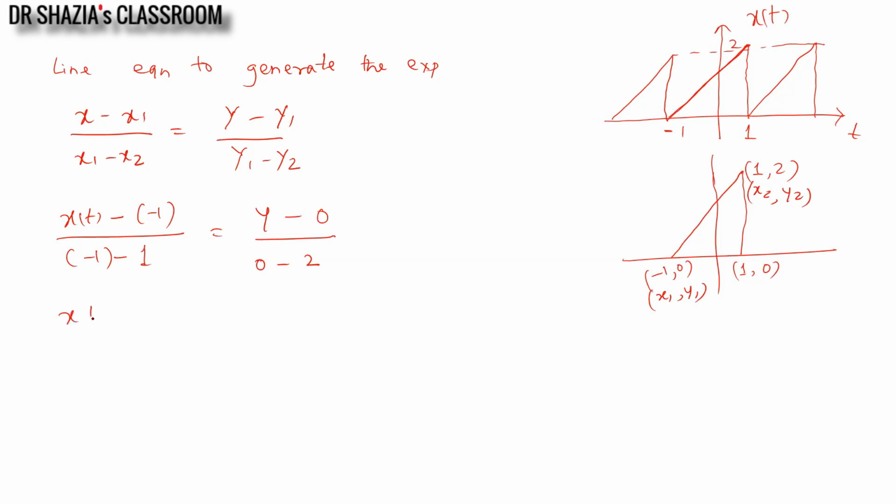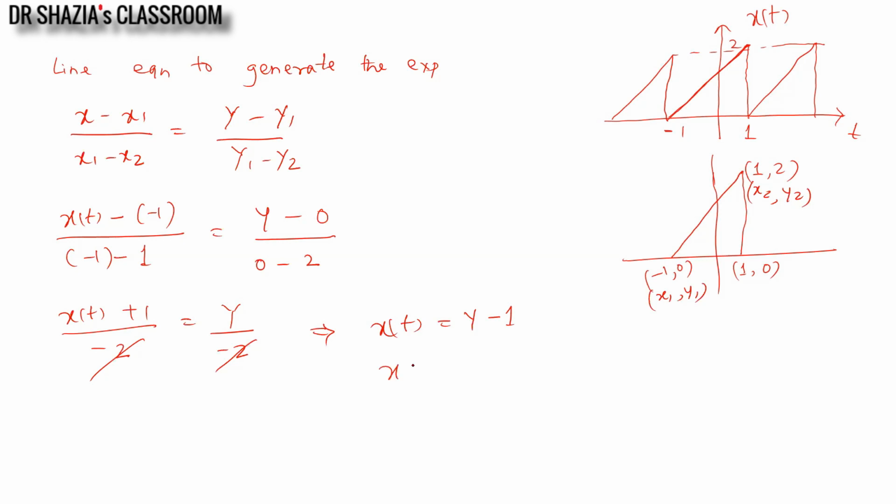So x of t minus 1 by minus 2 is equal to y by minus 2. So x of t is equal to y minus 1 for the interval, or here y we will write as t.